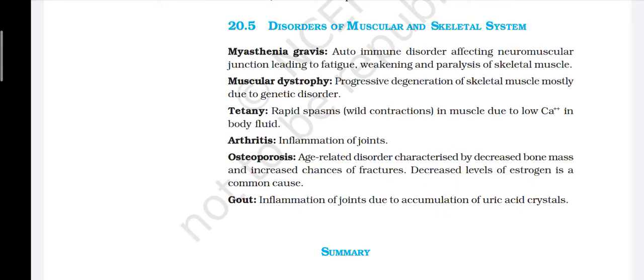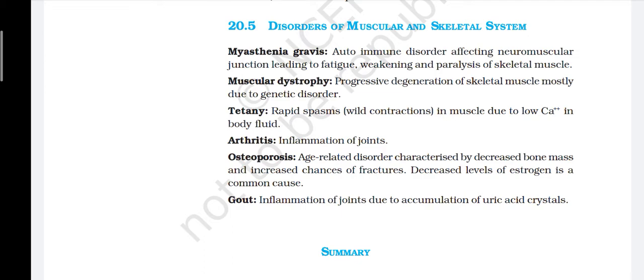Disorders of the muscular and skeletal system. Myasthenia gravis: an autoimmune disorder affecting the neuromuscular junction, leading to fatigue, weakening and paralysis of skeletal muscle. Muscular dystrophy: progressive degeneration of skeletal muscle, mostly due to a genetic disorder.